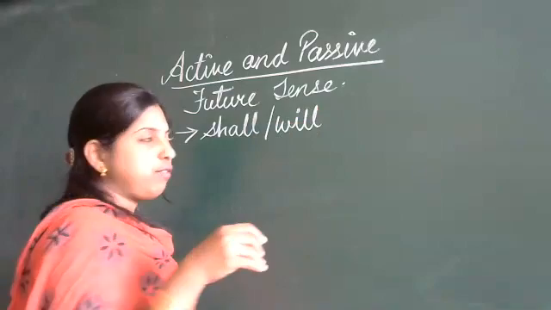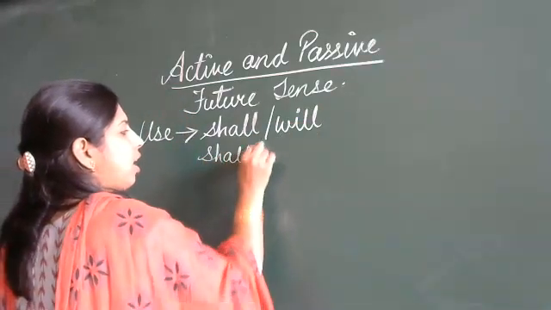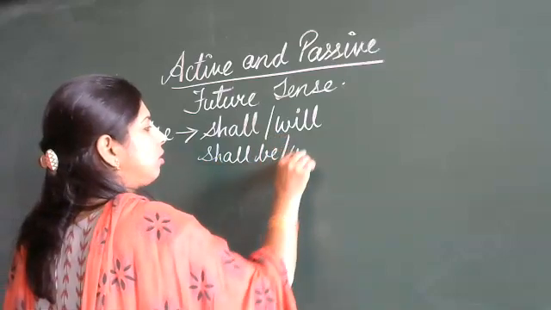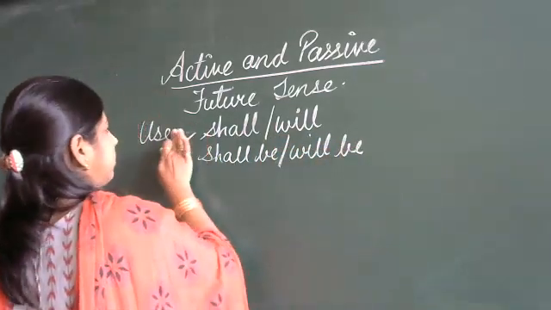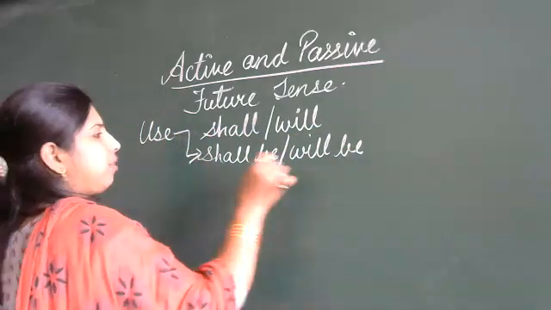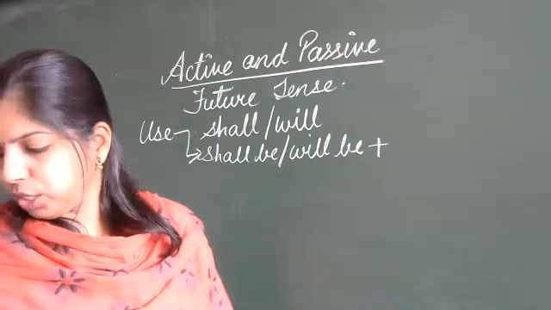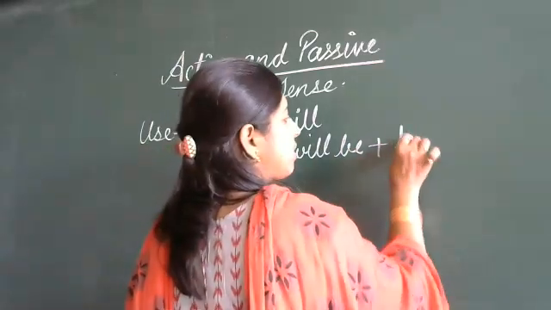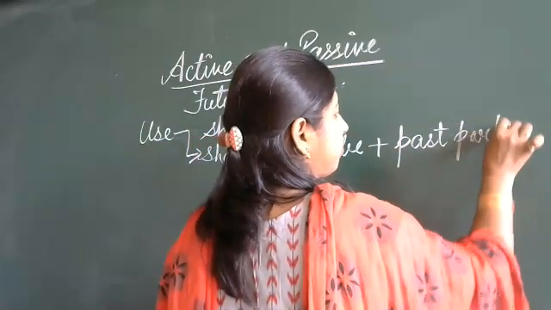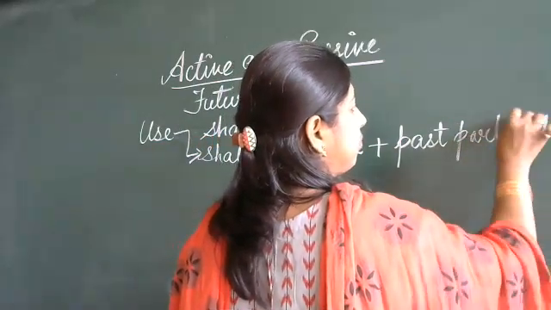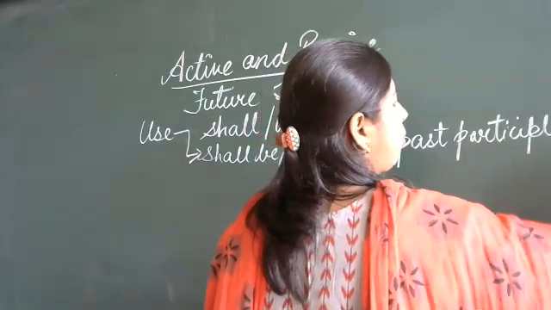But in the passive, which words are we going to use? Shall be or will be, plus we are going to make use of the past participle form of verb.